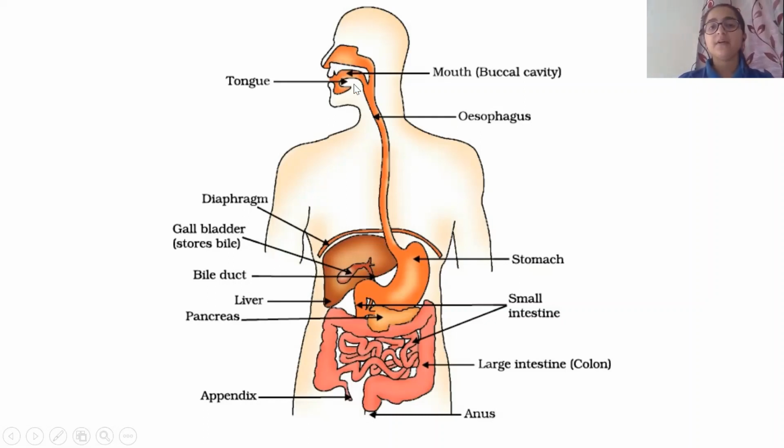After the saliva and the chewed, crushed particles are mixed and formed into a ball, the tongue pushes this down through our esophagus. The esophagus is a long tube-like structure that extends from our mouth to our stomach. At the entrance of our esophagus we have a kind of guard or door. If you see here, our pharynx, the nasal cavity, also joins at the same point as our esophagus.